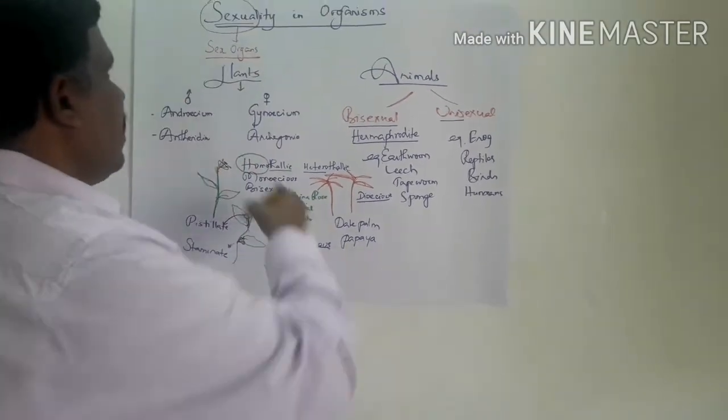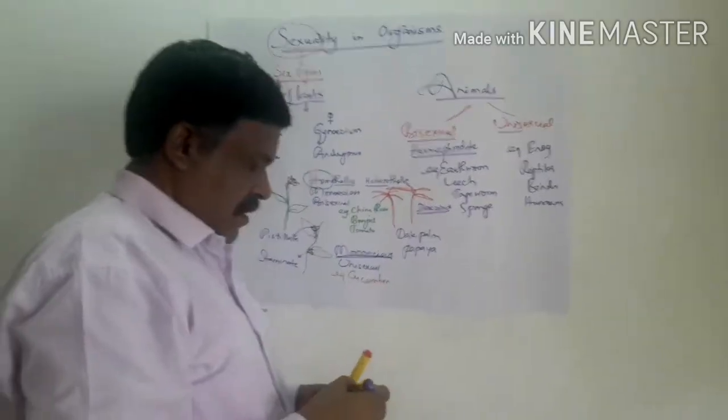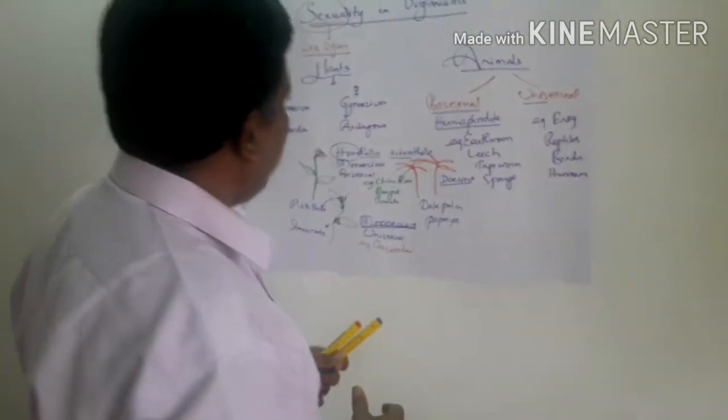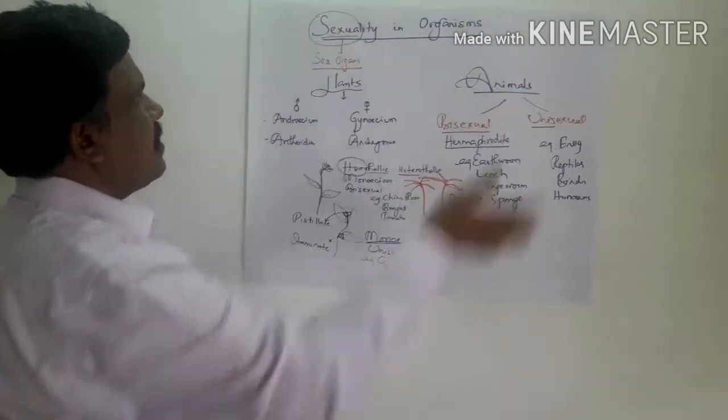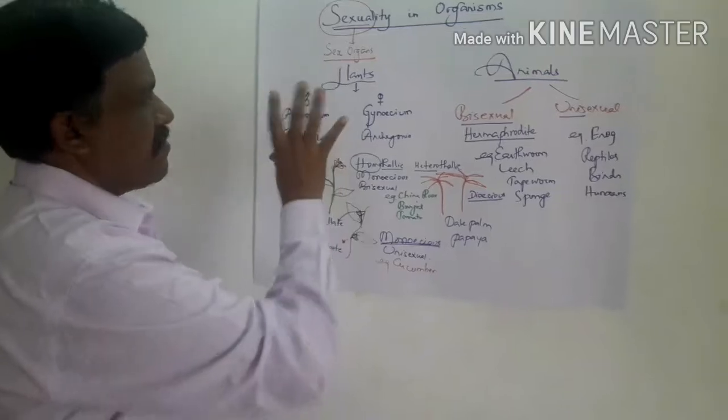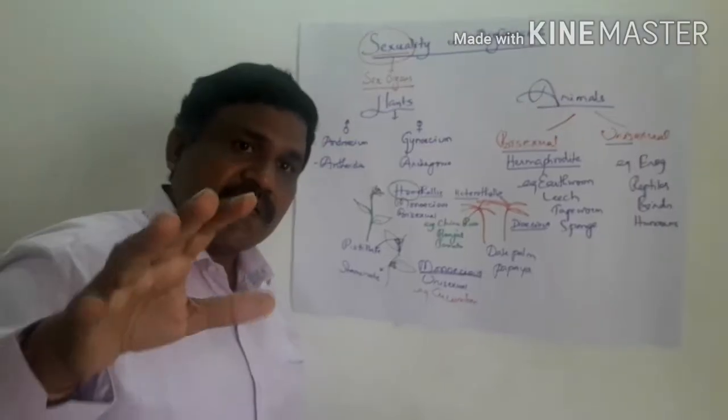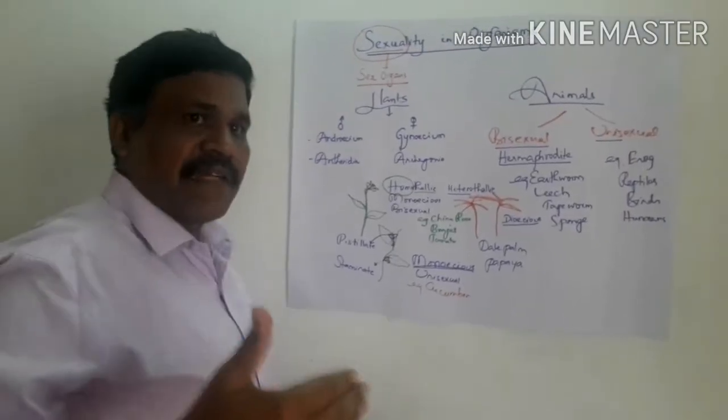So this is regarding plants and animals. Friends, sexuality in organisms is nothing but the occurrence of the sex organs in the body of plants or animals.